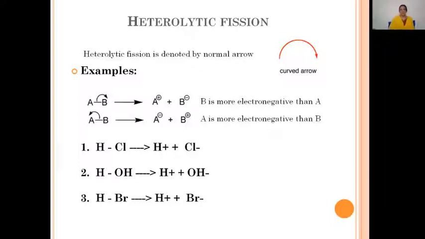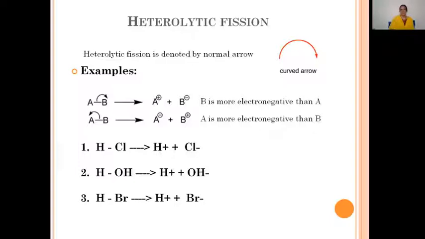In the other way, if the bond pair of electrons goes with the A atom, then A becomes the negatively charged ion and B becomes the positively charged ion. Why are the electrons going with A? Because here A is more electronegative than B. This is how heterolytic bond fission takes place. In heterolytic bond fission, the pair of electrons of a covalent bond both go with only one atom, and the other atom suffers a positive charge.